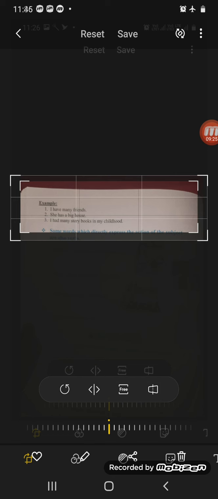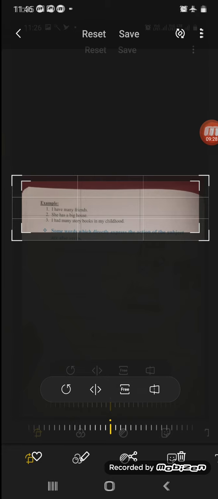Now some words, children, they directly express the action of the subject. They are also verbs. Like directly express करते, like mother is cooking in the kitchen. वो directly it expresses the action of the subject. Now I'm going to show you some pics. You can see the direct action of the subject. Subject मतलब person who is doing the work. Okay, direct action दिखा रहा है.